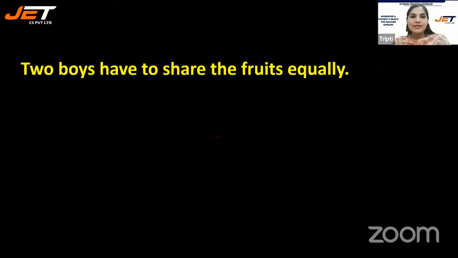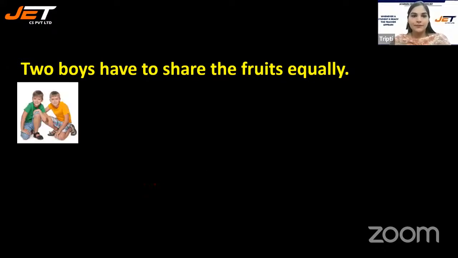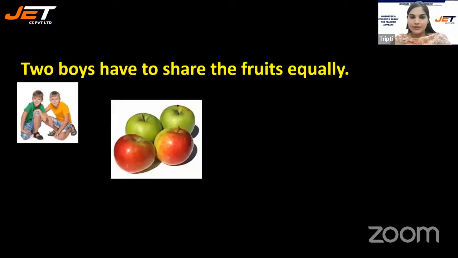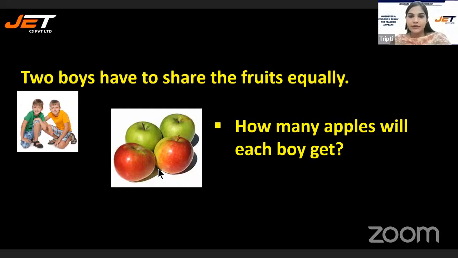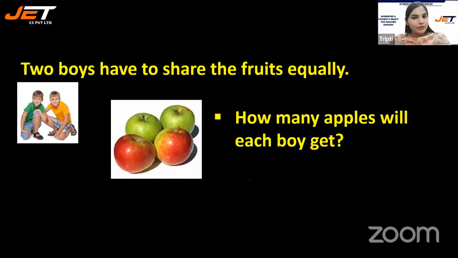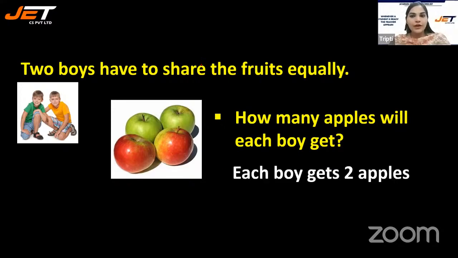Now, 2 boys have to share the fruits equally. Apples are there. How many apples will each boy get? For that, first we need to see how many apples there are. I can see that there are 4 apples, right? Now, how many apples will each boy get? Each boy gets 2 apples, right?